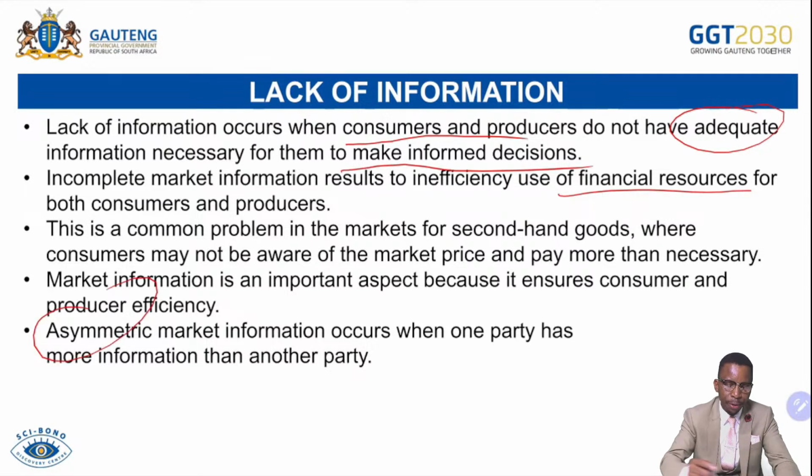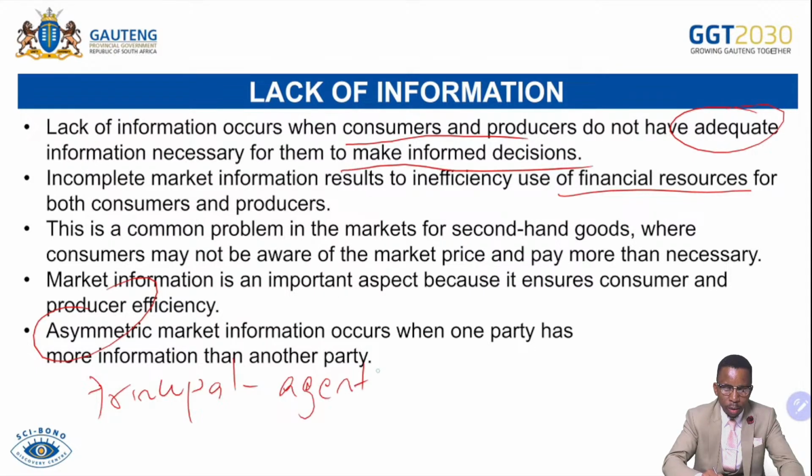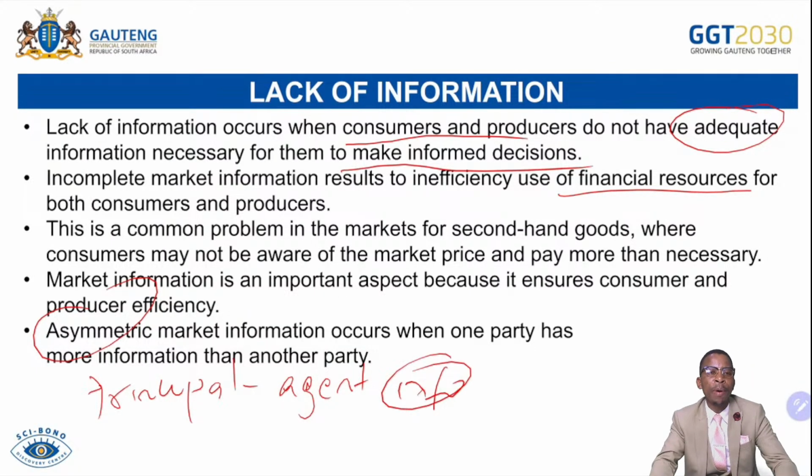Asymmetric information occurs when one party has more information than another party. We call this one a principal agent information. So it's a principal agent information. That's when one party has more information than another party, which can lead to other parties being exploited with high prices through price discrimination because they are not fully informed about the prevailing market condition.